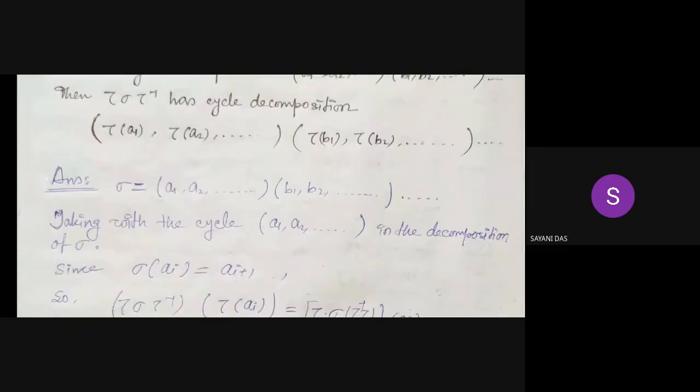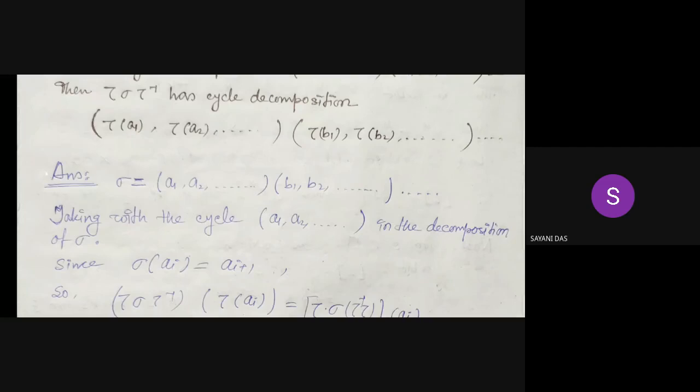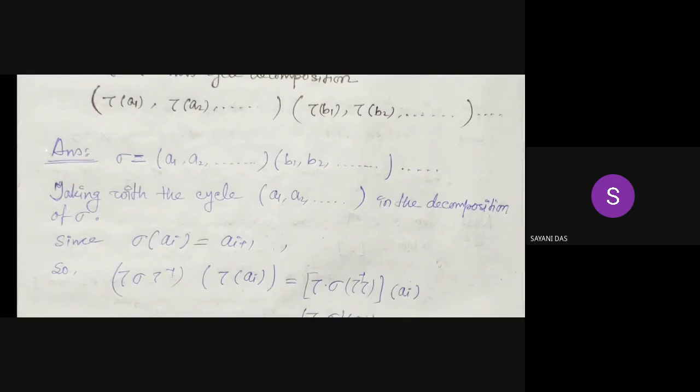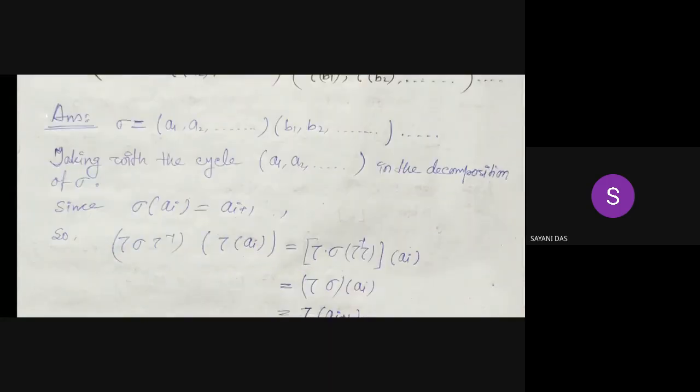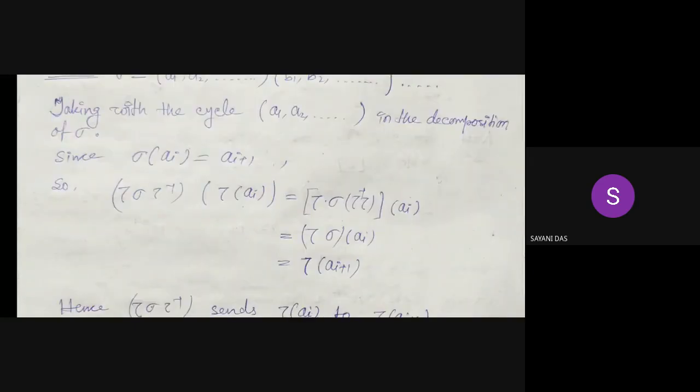So sigma is given as (A1, A2, ...)(B1, B2, ...) and so on. Taking the cycle (A1, A2, ...) in the decomposition of sigma, since sigma of ai is equal to ai plus 1, tau sigma tau inverse of tau of ai is equal to tau sigma tau inverse tau of ai, and tau inverse tau becomes identity, so it is tau of sigma of ai, which is tau of ai plus 1.